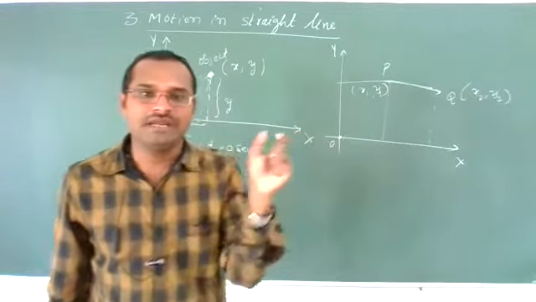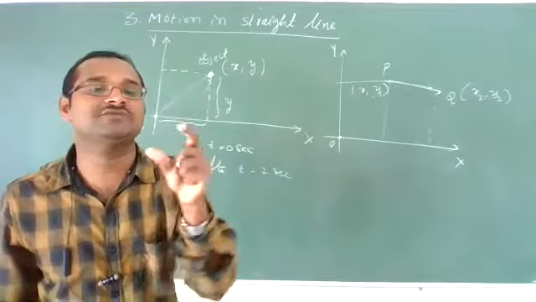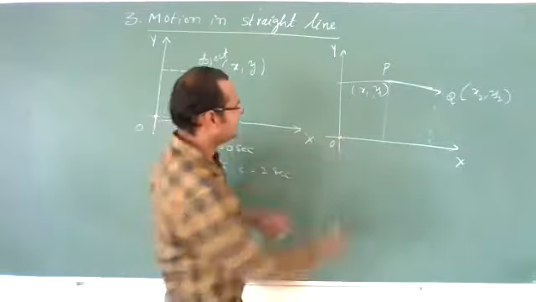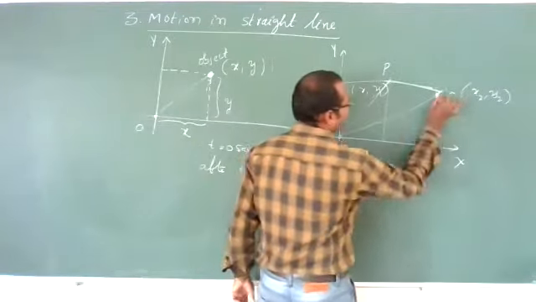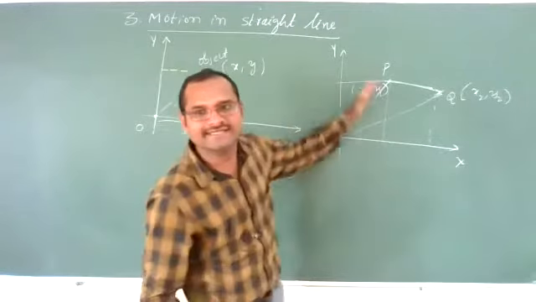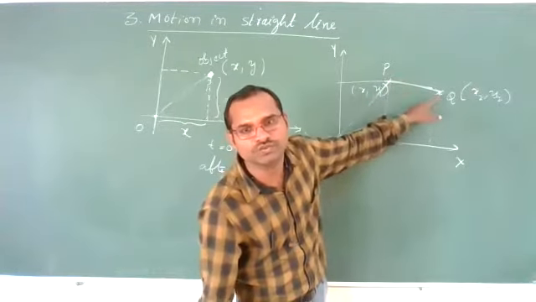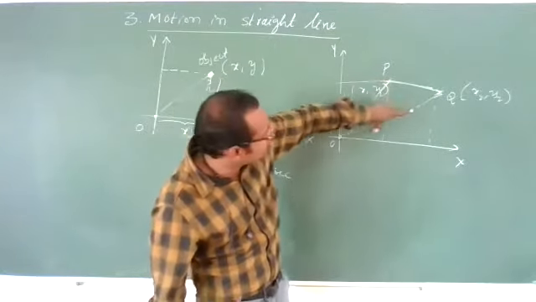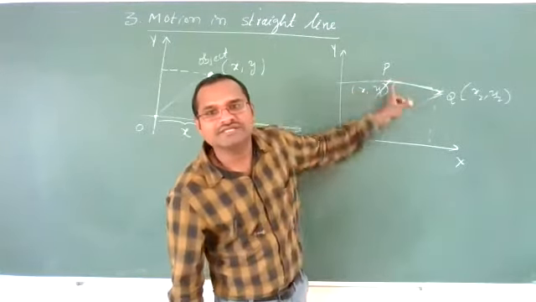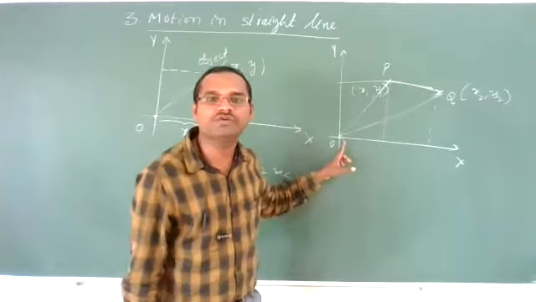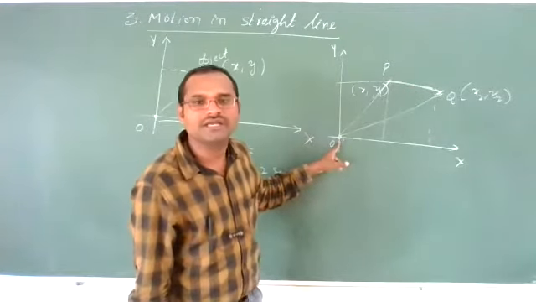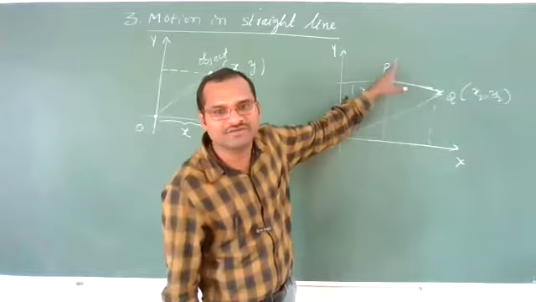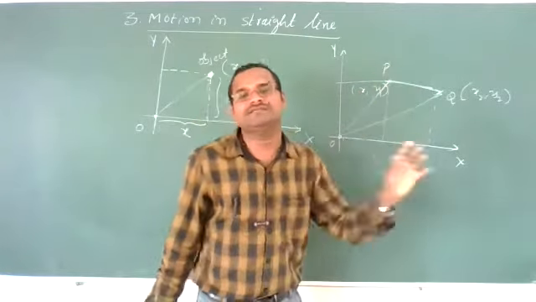It means if the object's position changes with respect to a fixed reference point, the distance has changed from P to Q. From the reference point, this is the initial distance and this is the final distance. Whatever the object may be, it is in motion.